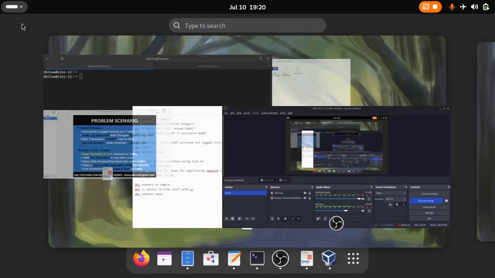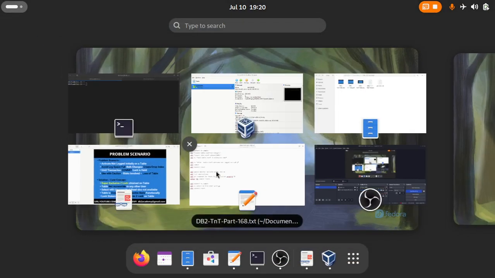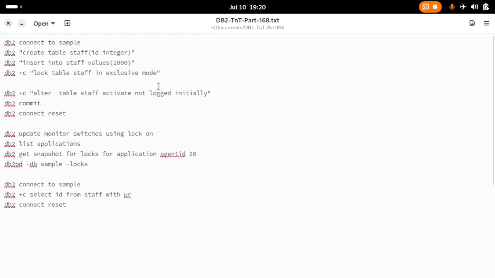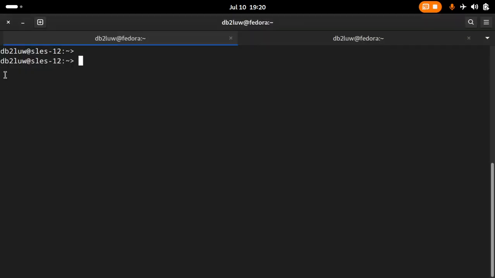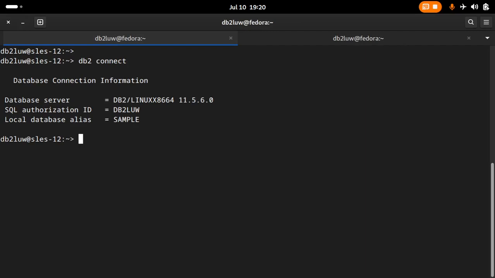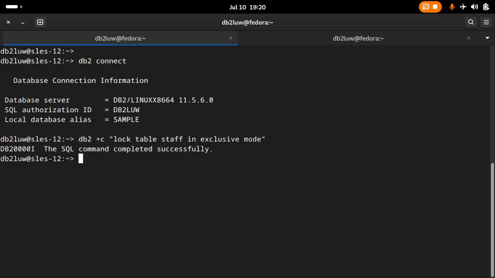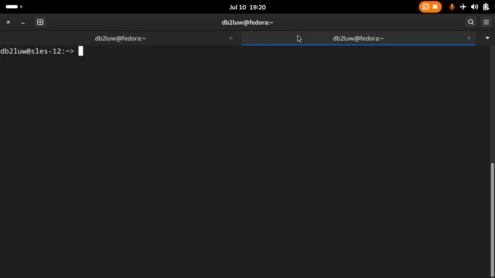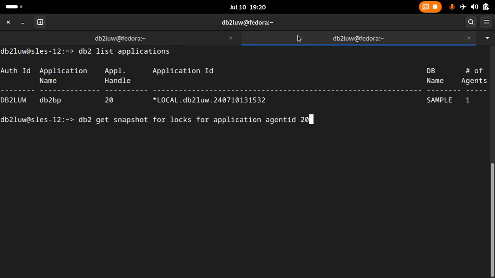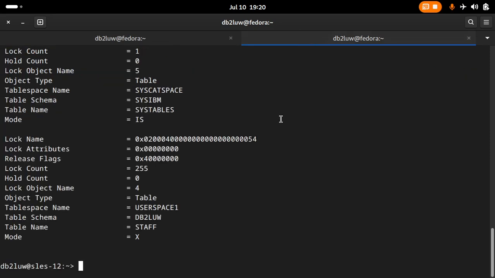So let's go to the example quickly. I already have this sample database connected, with a table and inserted data. Let me just lock the table in exclusive mode, and we'll see how this works. If I show you, db2 connect, it's already connected. I lock the table in exclusive mode, and I'll say list applications, and you can see the application handle is 20. I'll get the snapshot, and you can see that this is in an exclusive mode state.